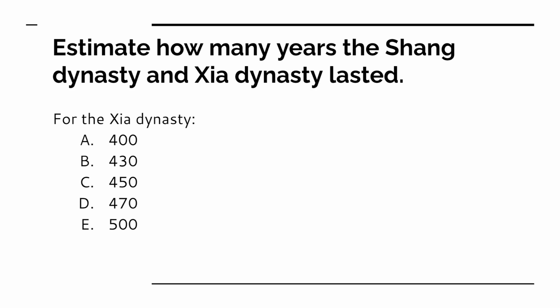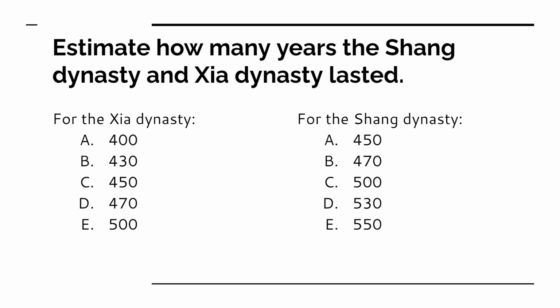For the Shang Dynasty, A. 450 years, B. 470 years, C. 500 years, D. 530 years, E. 550 years. I'll give you 15 seconds to think about these questions and answer, because there's 2.